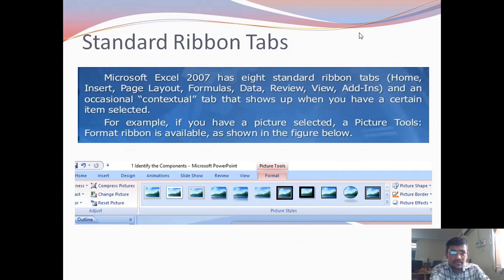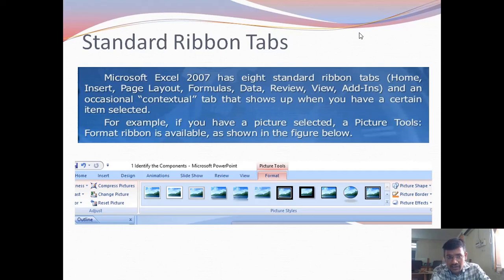Not only these 8 standard ribbon tabs, occasionally contextual tabs are shown in MS Excel. For example, if you select a picture, then Excel automatically displays the Picture Tools Format ribbon, as shown in this figure.